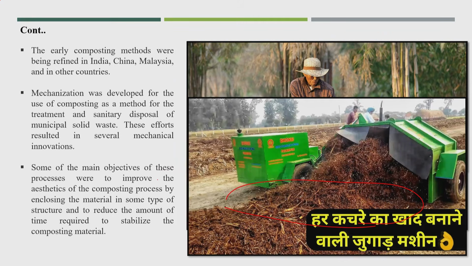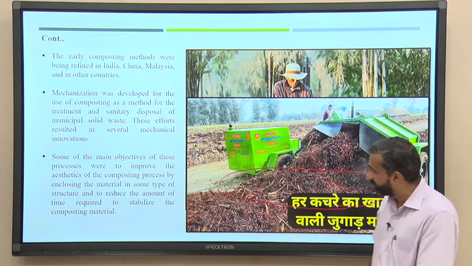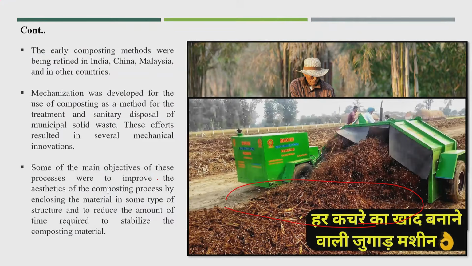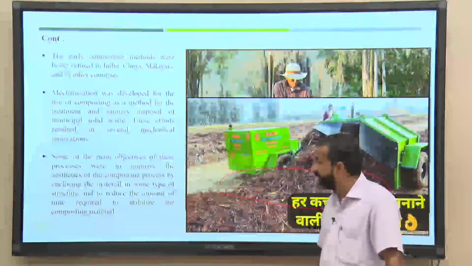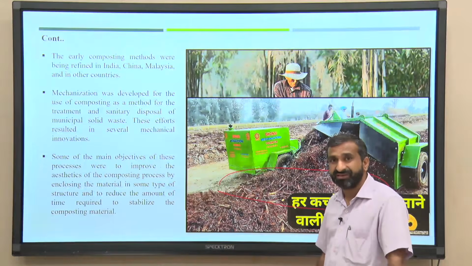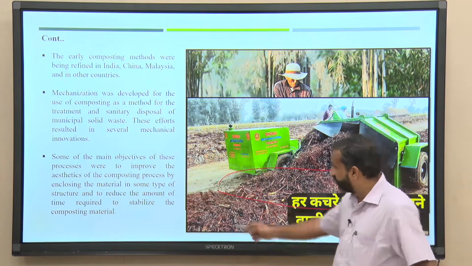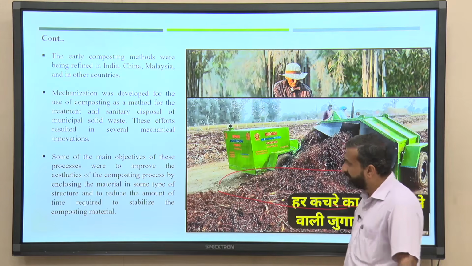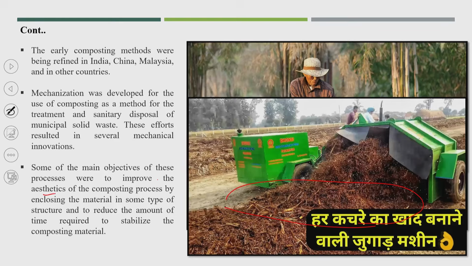and some of the main objectives of this process were to improve the aesthetics of the composting process by enclosing the material in some type of structure, and to reduce the amount of time required to stabilize the composting material. It has always been targeted to reduce the time required for the composting method, and also to get the stabilized material as a final product, and these aesthetics have also been properly discussed.